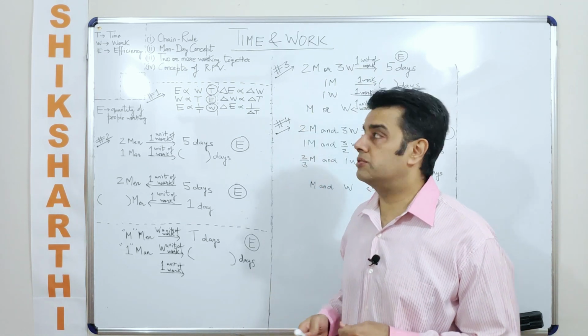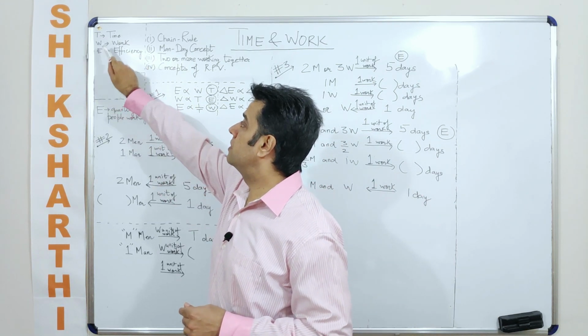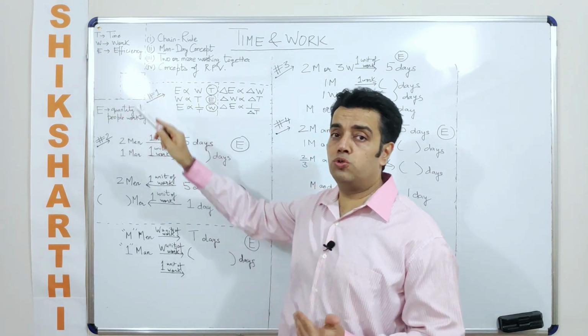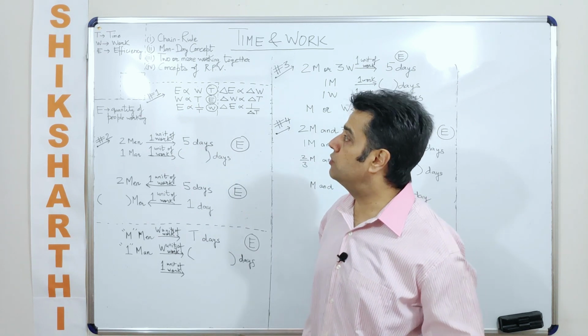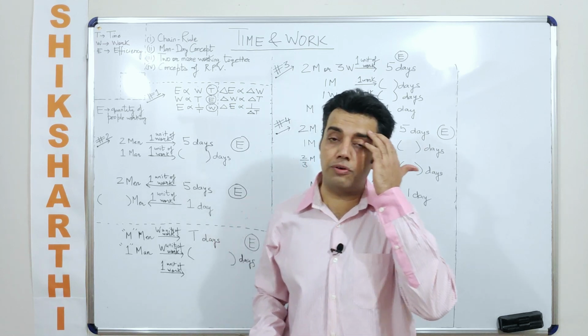So for further discussions, whenever we are talking about capital T, we are talking about time, the time taken to do a piece of work, and W is for a piece of work, and E is the efficiency of doing work.